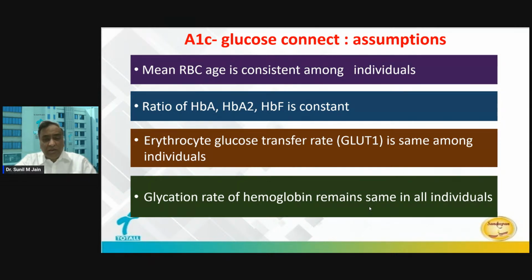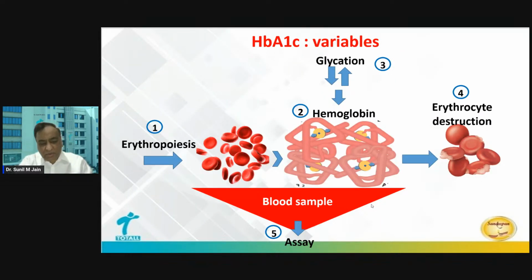And that's why there are a certain number of patients where HbA1c may not correlate. And that's where we have to reconsider some other methodology, and I will come to it in a little more detail. We know that erythropoiesis is happening at a constant rate and erythrocyte destruction is happening at a constant rate in a normal human being.